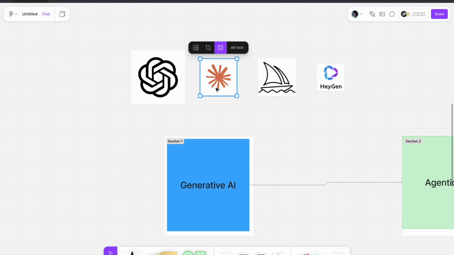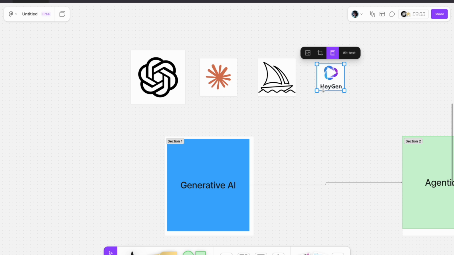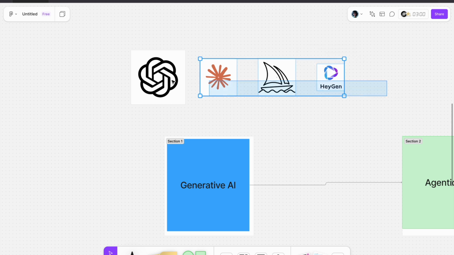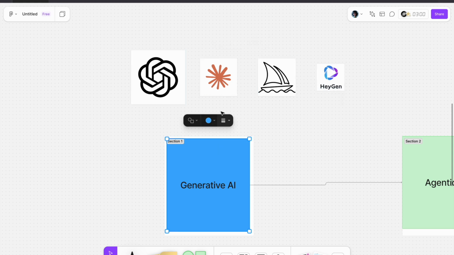Claude is for content making. In the same way, if you give it a prompt, it gives you some content, for example for a LinkedIn post or Instagram post. Midjourney is to create images, and HeyGen is to create short 10-minute YouTube videos. So these are the tools that respond based on your prompts. This all belongs to generative AI.